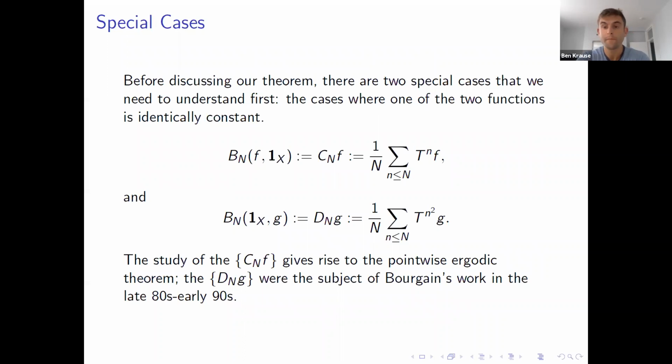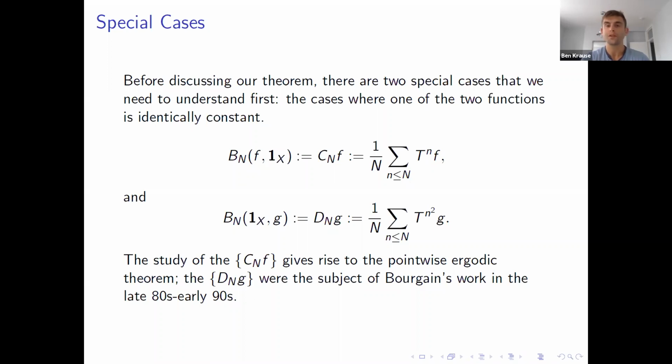Okay, so on to the theorem. Before we talk about the bilinear formulation, it's helpful to understand the two special cases: first, when G is constant, in which case our bilinear averages just reduce to the Cesaro averages; and second, when F is constant, in which case our averages reduce to Bourgain's averages along the squares.